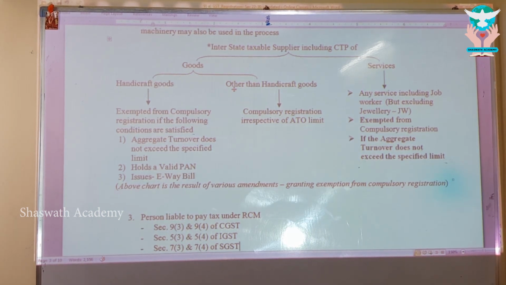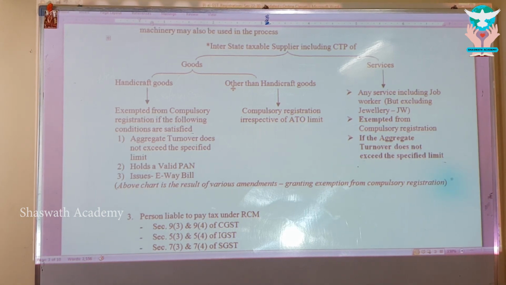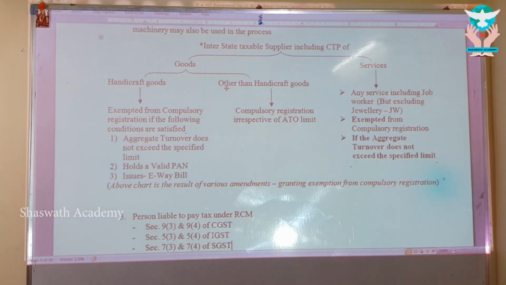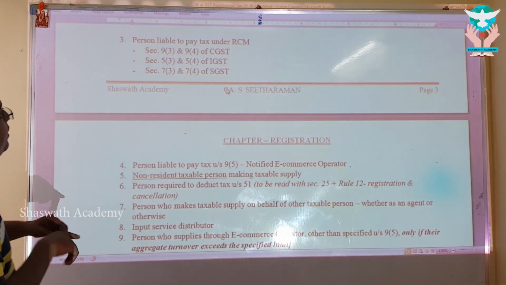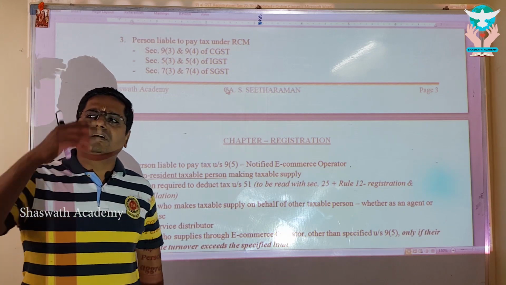My dear, remember all, this chart is a well placed one for MCQ testing. So mark it important for MCQ as well. Right? We are going for the next one. Have a look at this. Next one, point number 3. Person liable to pay tax under RCM. My dear, we learned it long back.